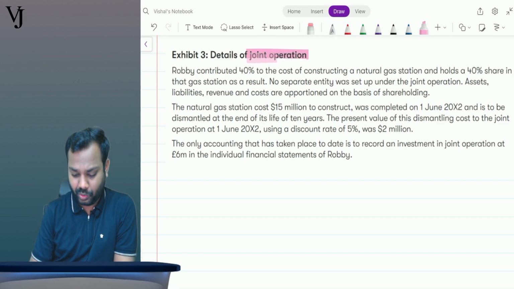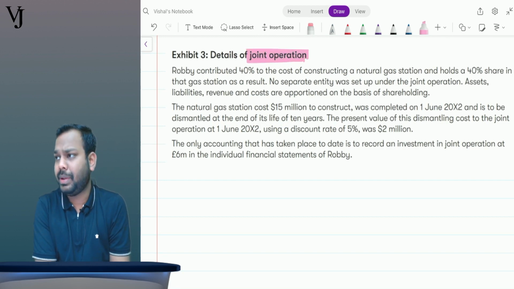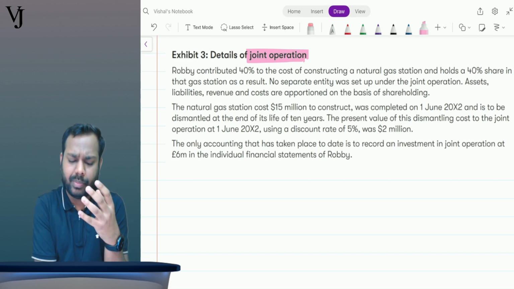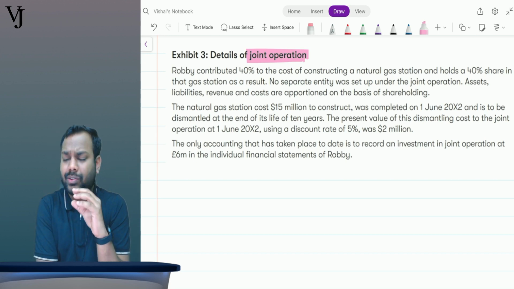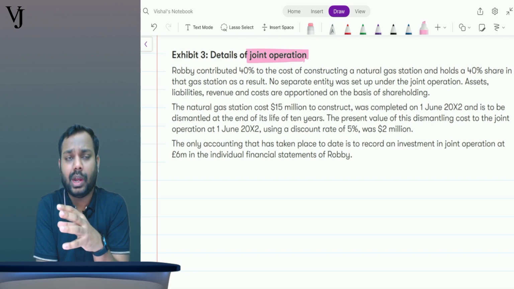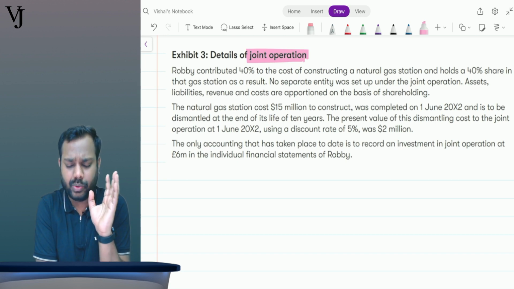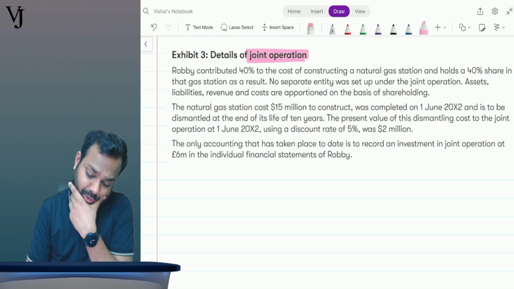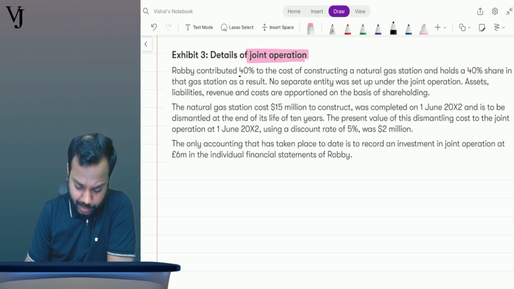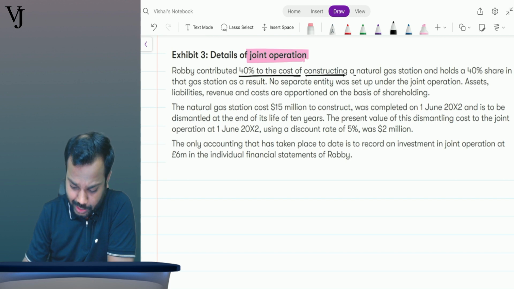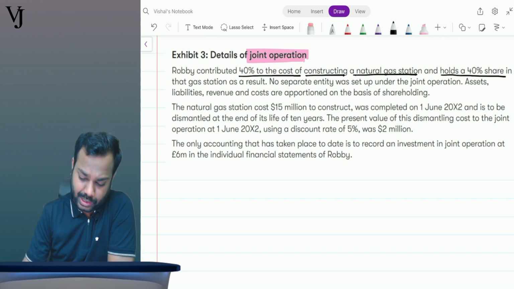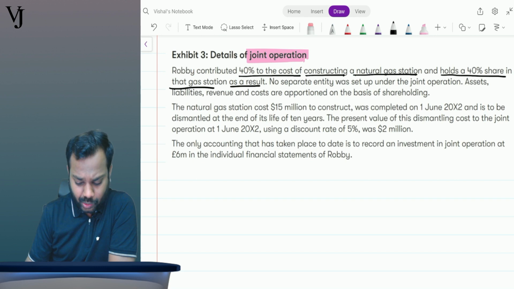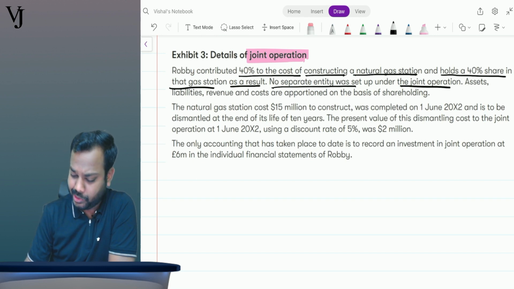We very well know the accounting treatment of joint operation. I'm not discussing that point, but just to give you a brief understanding, in case of joint operation, each of the joint operators takes their own share of assets, their own share of liabilities, their own share of expenses, and their own share of income. Now here the question says Robbie contributed 40% to the cost of constructing a natural gas station and holds a 40% share in the gas station. As a result, no separate entity was set up under the joint operation. Assets, liabilities, revenue and cost were apportioned on the basis of the shareholding.